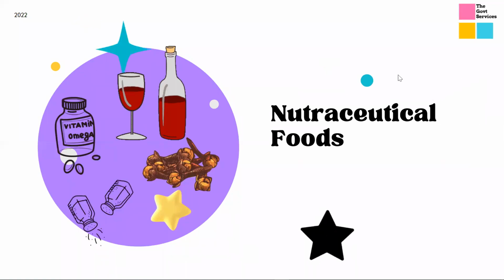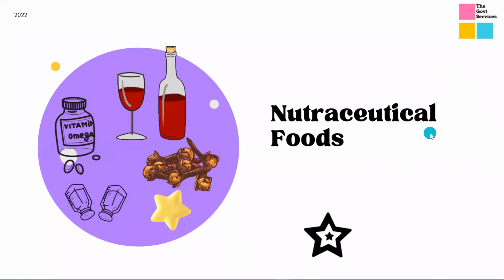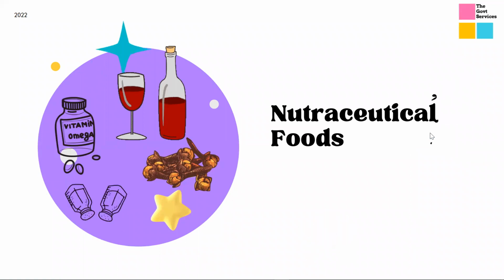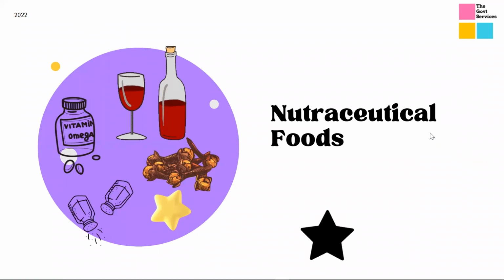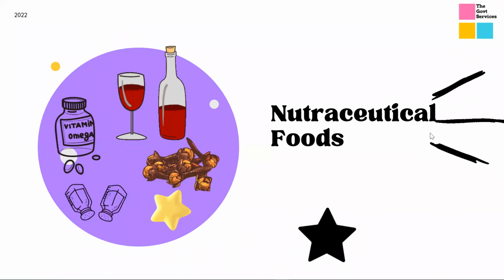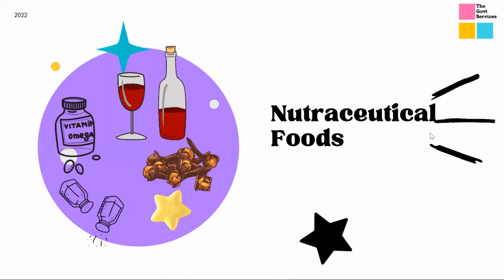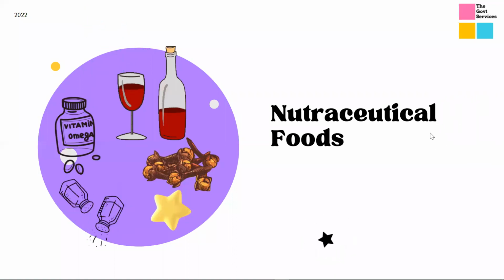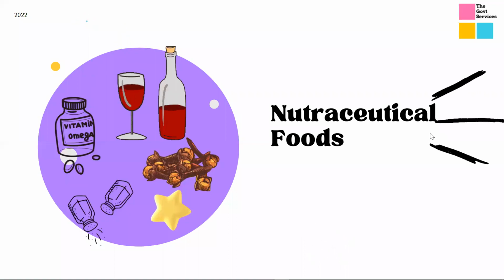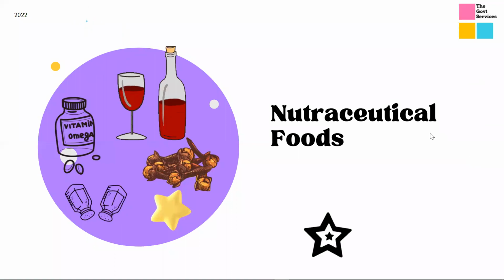Right, so now let's move to nutraceutical foods. Guys, now see the major difference between nutraceutical and functional food. Functional foods, we consume as a food, right? We do not remove those bioactive compounds. Have you seen your mother removing a bioactive compound from the food? For example, from tomato, have you seen your mom removing lycopene?